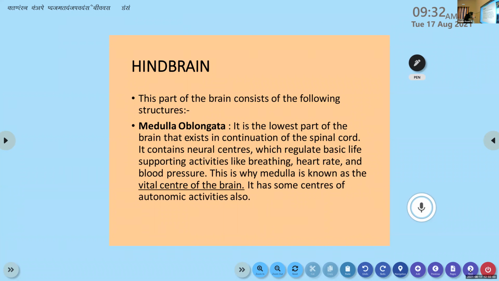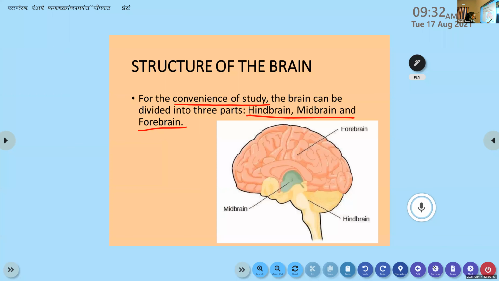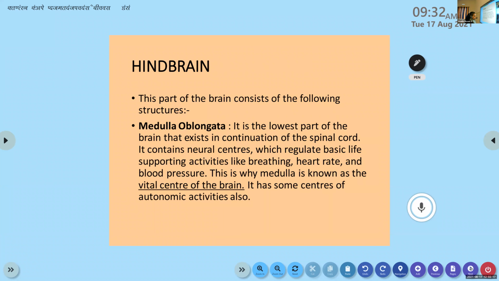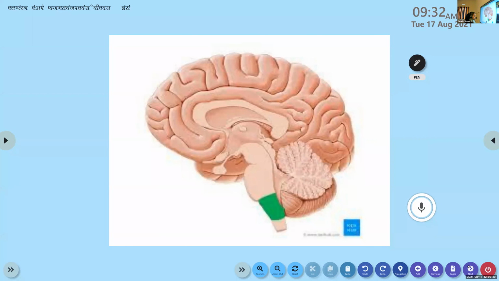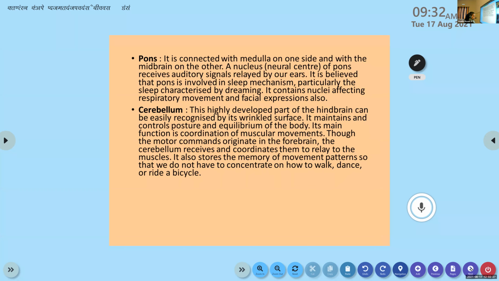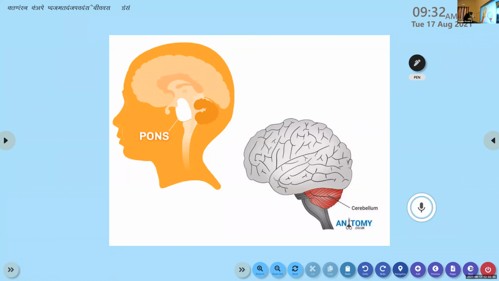Now, we start with hindbrain. And where is it here? This part, the yellowish part, hindbrain. It mainly consists of three structures. One is medulla oblongata, that is this one, the green part marked here. Then we have pons as well as cerebellum. This is the pons. And this wrinkled structure that you can see, that is cerebellum.